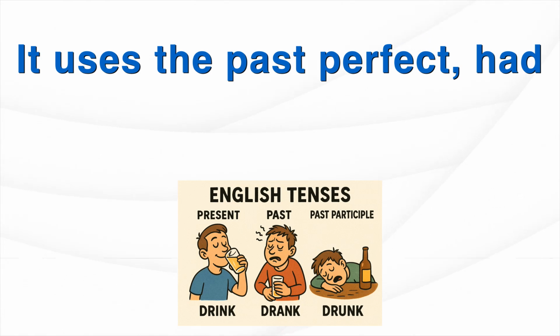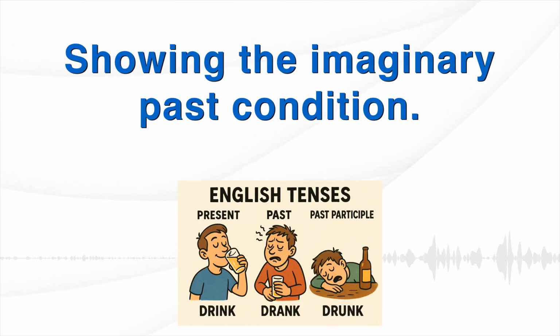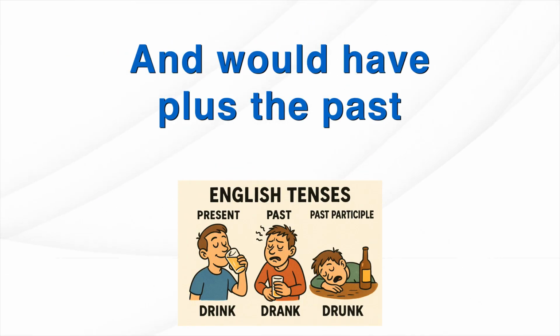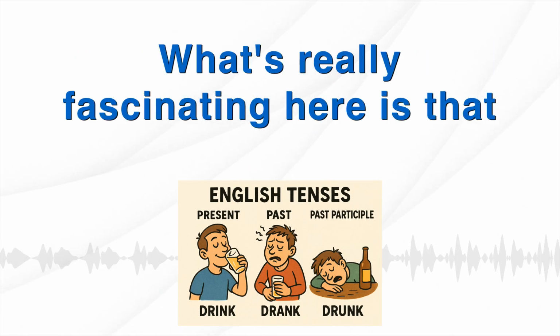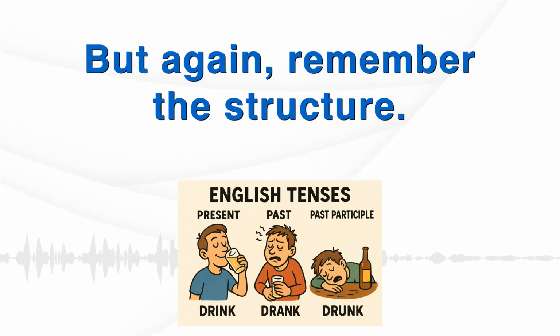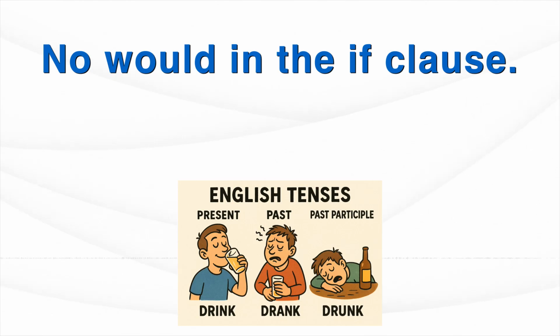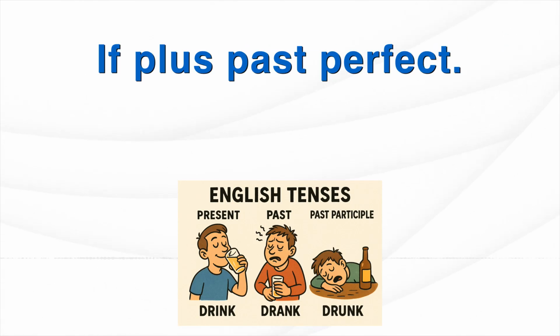It uses the past perfect, had plus past participle, in the if part, showing the imaginary past condition. And would have plus the past participle in the main part, the imaginary past result. What's really fascinating here is that this lets you explore alternate pasts. But again, remember the structure. No would in the if clause. It's if I had asked him, not if I would have asked him. Right. If plus past perfect.